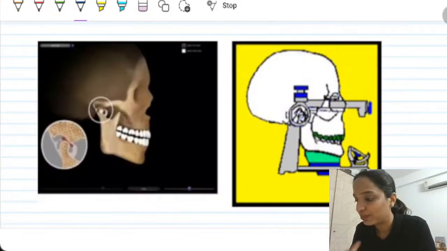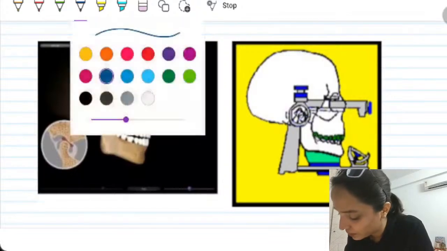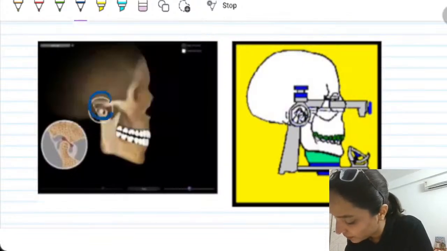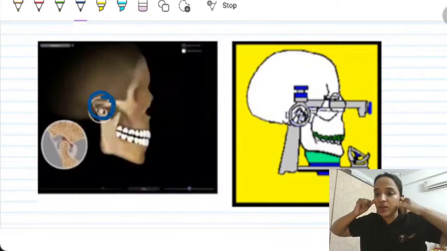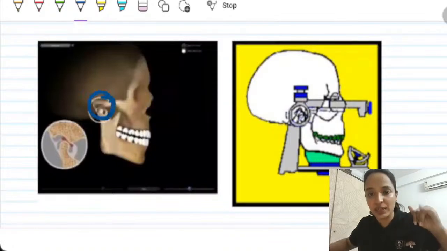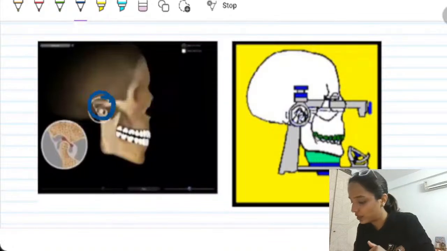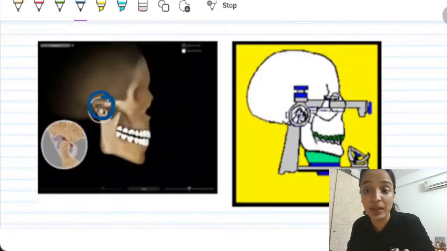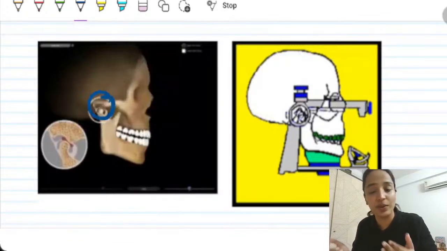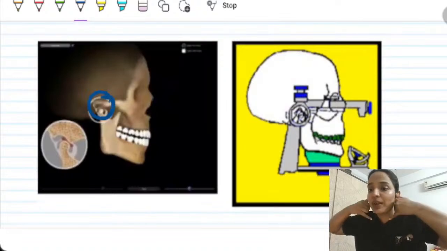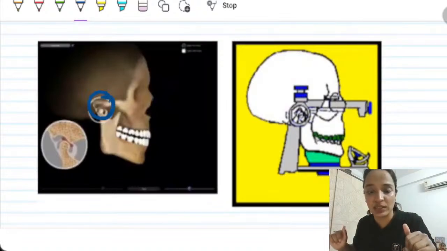So now what happens is that there is a particular hinge axis here along which the mandible opens and closes like this, right? This is actually a video, but I don't know why OneNote is not opening it as a video. Otherwise, it beautifully shows the mandible opening and closing like this.